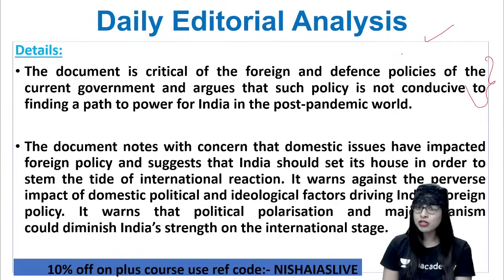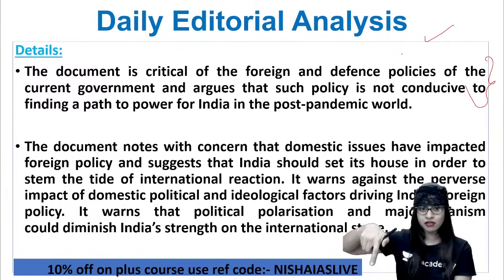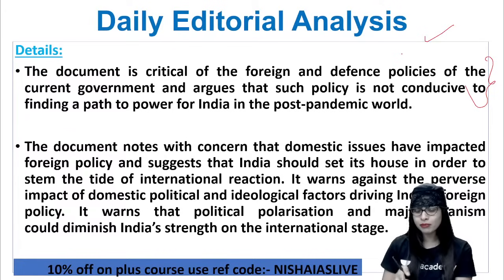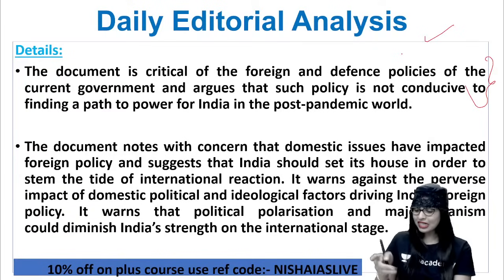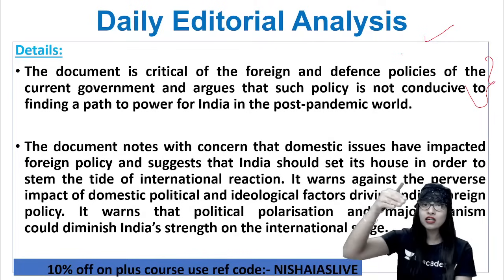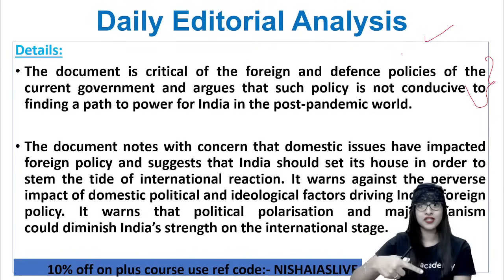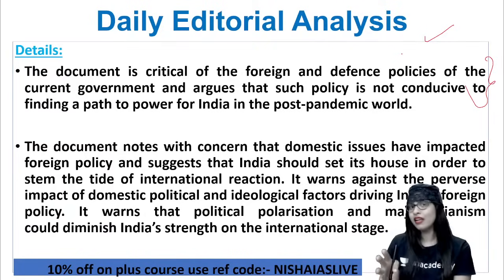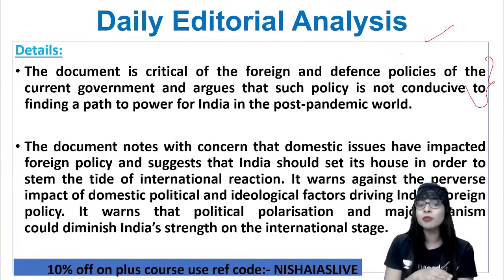The document also says we have to be very careful about internal politics, because they warn against the perverse impact of domestic political and analytical factors, which have a huge impact on foreign policy. When you represent your country, India, the internal conflict should not affect the external relations. It should not have a negative impact. That shouldn't be the case. That's what the document is projecting.